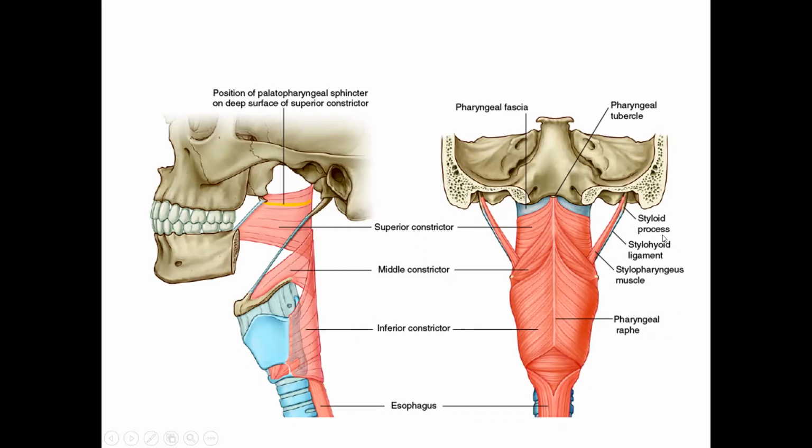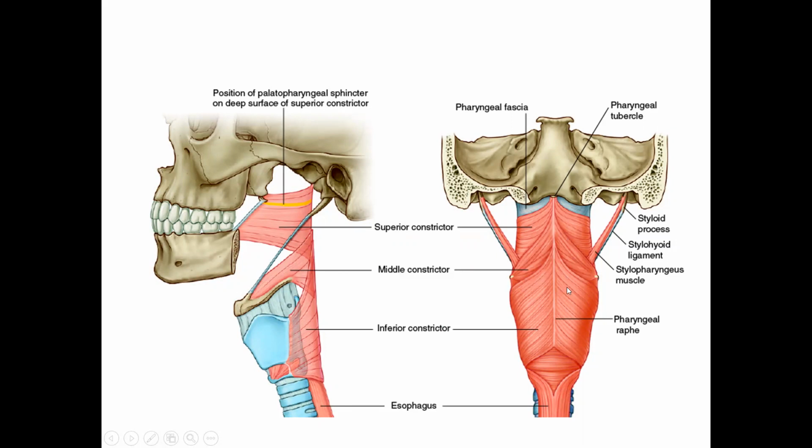If you notice from behind, the constrictors of each side are attached to a raphe in between. This is called the pharyngeal raphe. It goes and gets attached to the base of the skull. Also, you will notice that the lower part of the superior constrictor is overlapped by the upper part of the middle constrictor, and the lower part of the middle constrictor is overlapped by the upper part of the inferior constrictor.